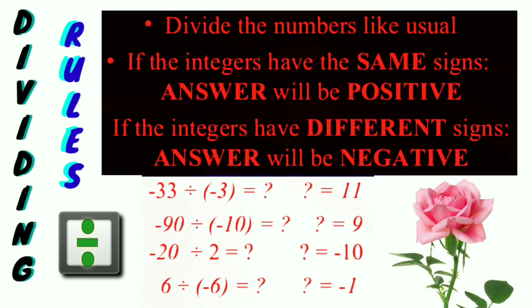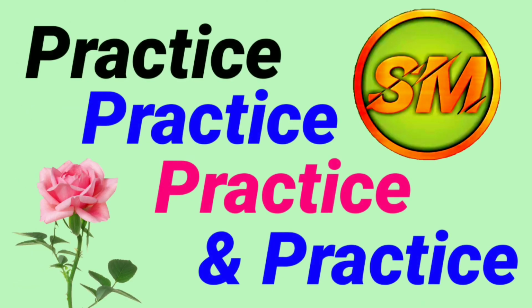-20 divided by 2, the result will be 10 with a negative sign as the integers have different signs. 6 divided by -6 will be -1, because you can see that -5 divided by 5 will be -1. So practice more like this.